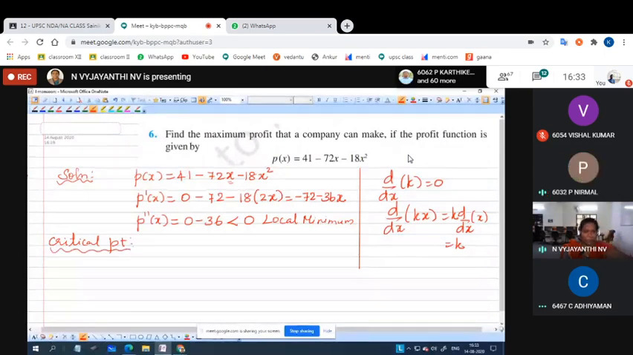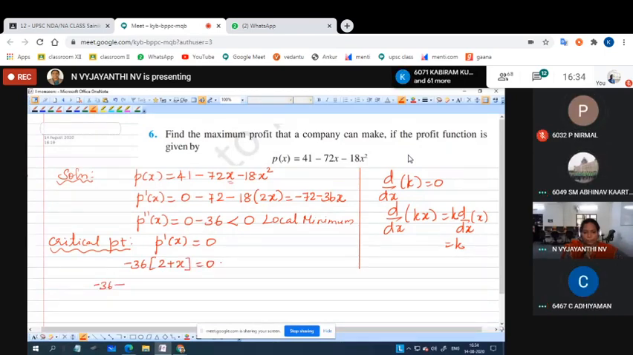How to find the critical point? P dash x, the first derivative, equal to 0. So we can take minus 36 commonly out, isn't it? So 2 plus x equal to 0.